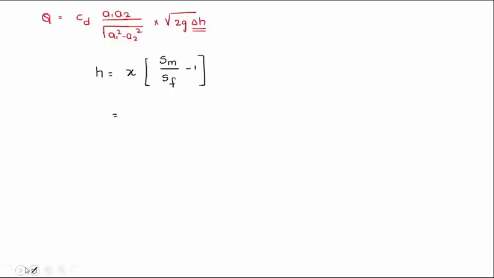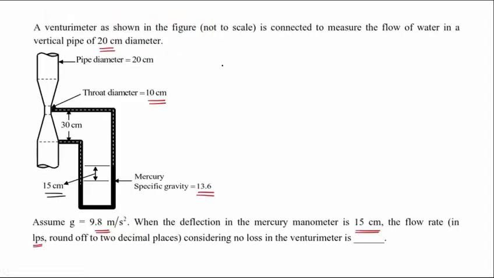So converting it into meter, it would be 0.15 into specific gravity of mercury, and he's saying that water is the fluid flowing. Specific gravity of mercury is 13.6. Obviously the standard fluid is water, so the value will be 1.